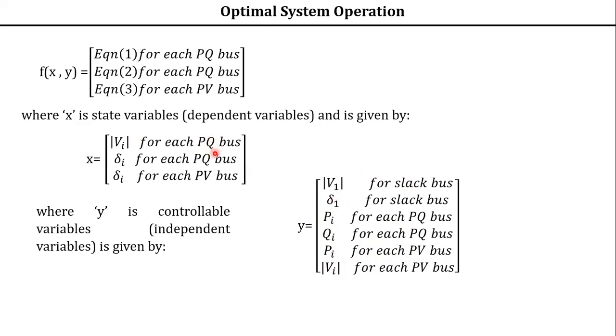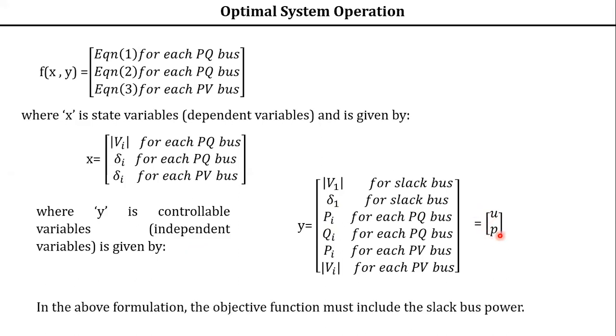So x is the state variable, the variables which you are going to evaluate, that is, dependent variables. The y variables are independent variables with already given values. This y is partitioned into two submatrices, U and P, in which U is the controllable variable and P is the uncontrollable variable.